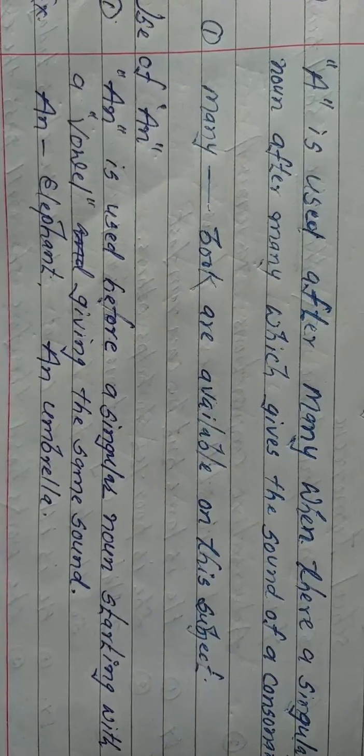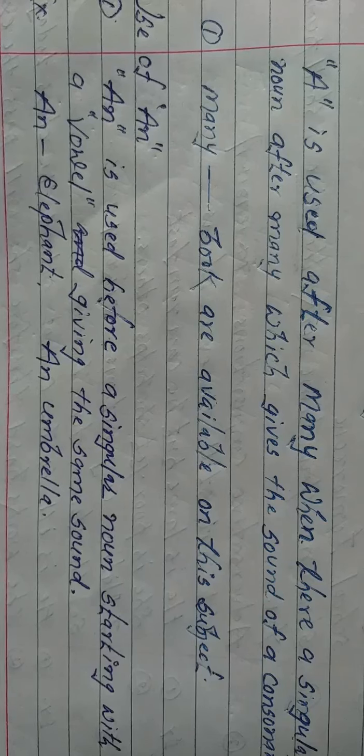Now see the next use of a. A is used after many when there is a singular noun after many which gives the sound of a consonant. You might have seen different types of sentences starting with many, having a blank after it, and after that there is a singular countable noun starting with a consonant sound.